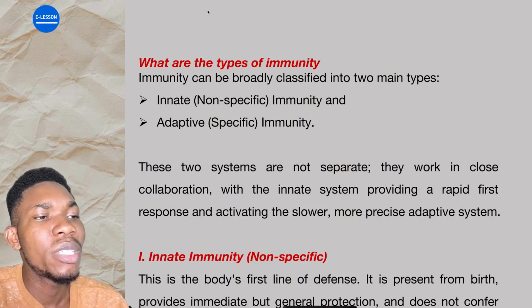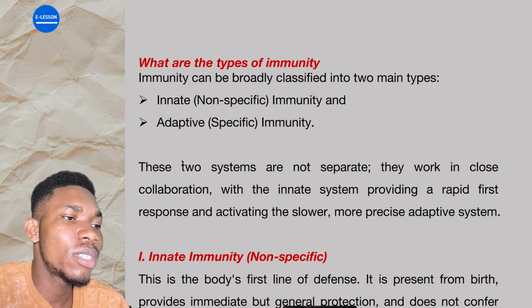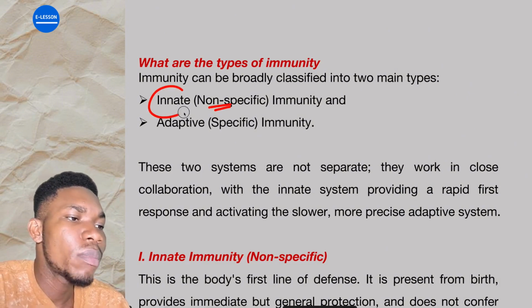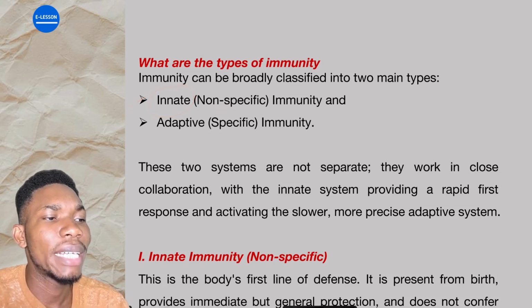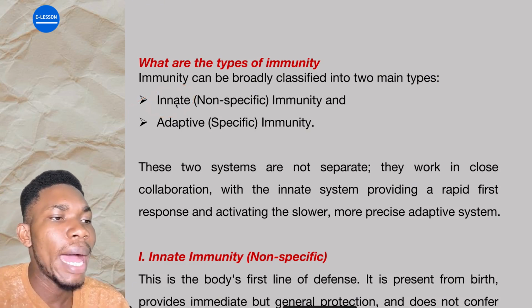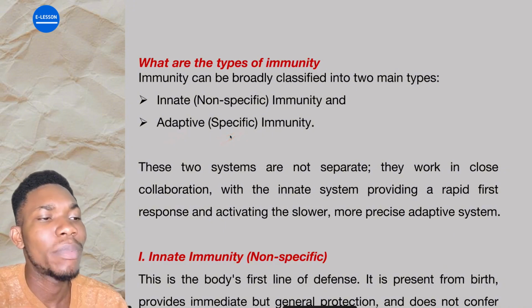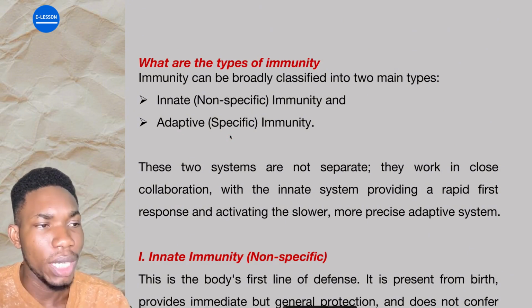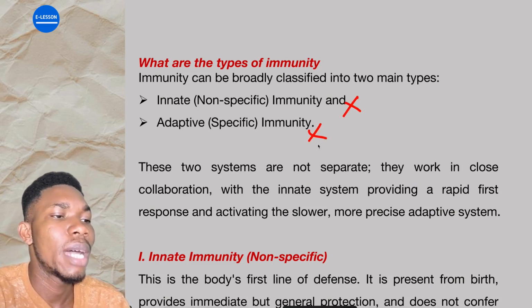All right. So immunity can be broadly classified into two main types: innate immunity and adaptive immunity. Innate immunity is also called non-specific. When you say something is innate, my dear student, what does it mean? It means that that thing is in your body, like natural, intrinsic. While adaptive immunity, which is also called specific immunity, is the one that develops as time goes on. When you say you are adaptive to something or you are adapted to something, it means ordinarily it was not there, but your body, or generally as time goes on, you get used to it. Is that okay? So we'll be able to distinguish between these two types of immunity as time goes on.